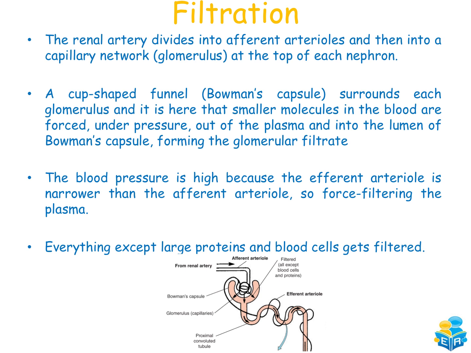A cup-shaped funnel, known as Bowman's capsule, surrounds each glomerulus, and it is here that smaller molecules in the blood are forced under pressure, because this is so narrow and it's coming at maybe such a high speed that it's forced out of the capillaries into Bowman's capsule. So they're forced out of the blood under pressure, out of the plasma and into the lumen of Bowman's capsule, forming the glomerular filtrate. The blood pressure is high because the efferent arteriole is narrower than the afferent arteriole, so force filtering the plasma. Everything except large proteins and blood cells will get filtered. Everything is going to be filtered out here into Bowman's capsule.